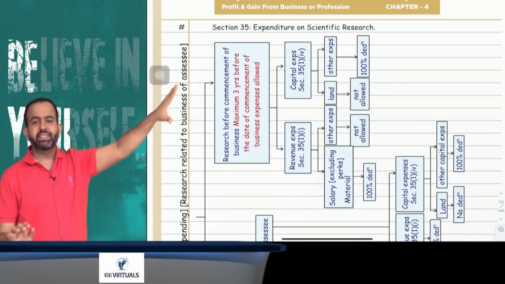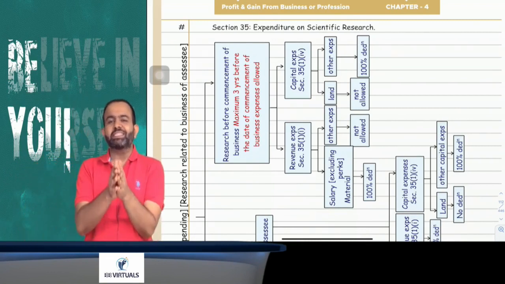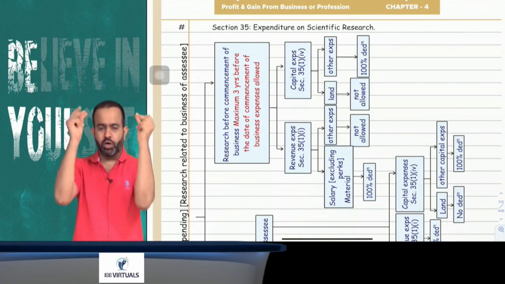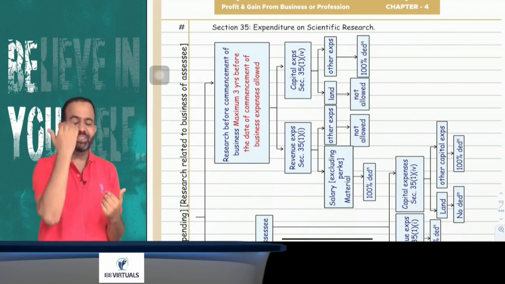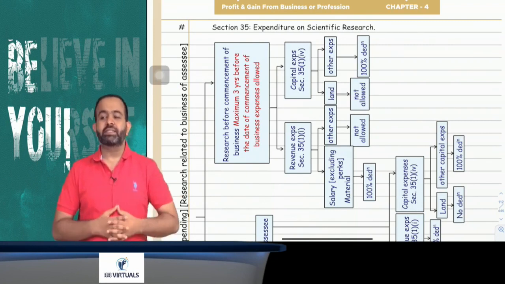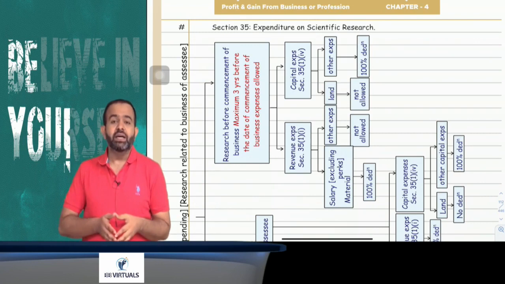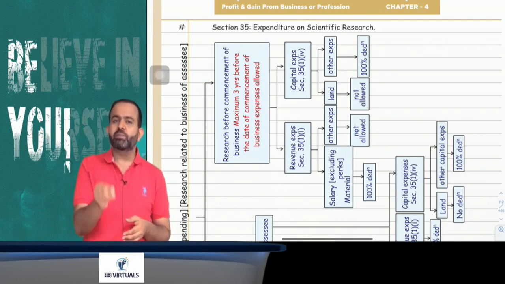Yes people, now the next section is section 35, that is related to scientific research. Scientific research expenditure is allowed under the head PGBP. All people just pay attention, just focus here. Basically in scientific research, we are going to discuss this section in two parts. First part is related to in-house research. Now in-house research means scientific research for the purpose of the assessee's business.